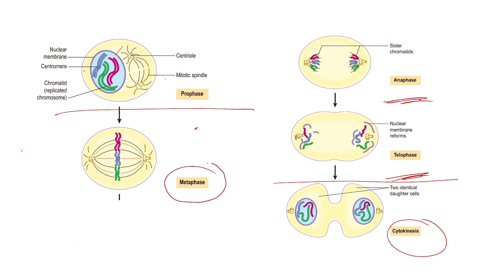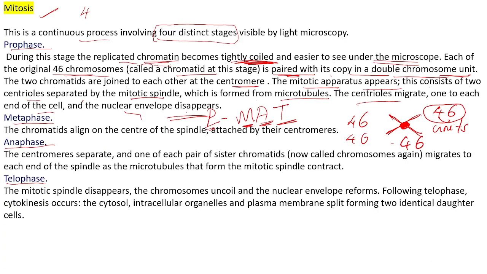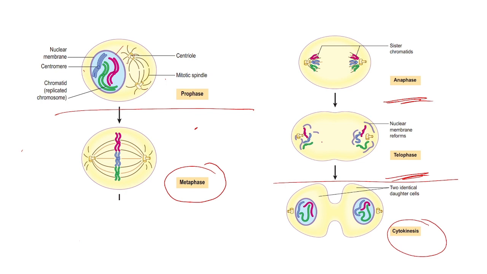Next, we will see what is happening in the metaphase. In the metaphase, the chromatids align on the center of the spindle, attached by the centromere. This envelope has disappeared. All the chromatids will come to the center of the mitotic spindle. Like this it will arrange. These chromatids will arrange in the center of the mitotic spindle.